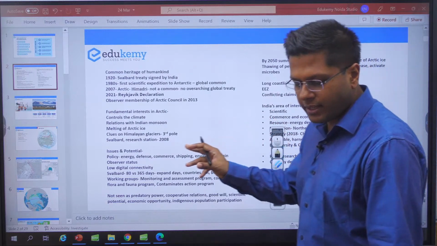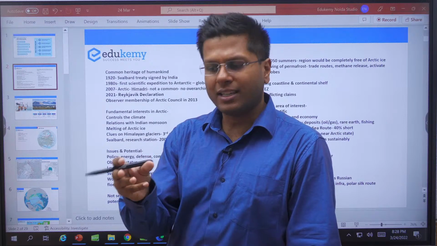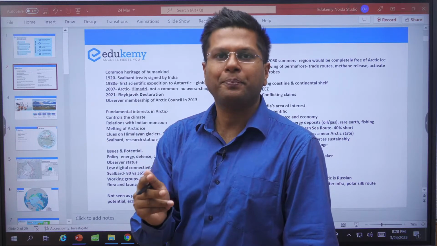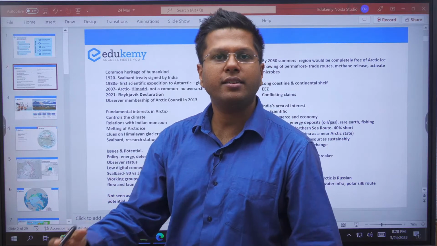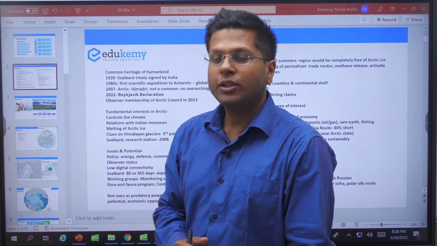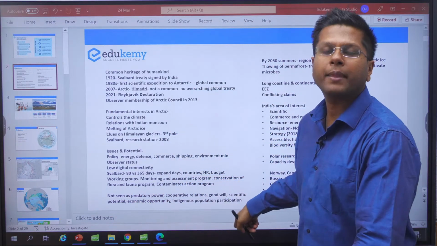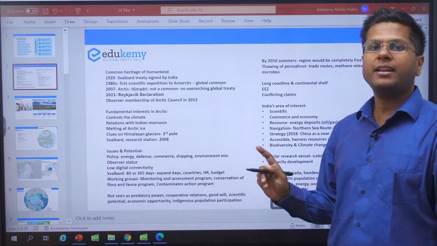See, European countries, they are nationalistic. No, they're not only patriotic, they're nationalistic. The culture throughout the nation is the same, which is unlike India. In India the culture is different. It is like a mosaic model. If you remember, we discussed this. So India has great goodwill in all these capacities, and this is how European nations and Arctic Council members look at India, right?